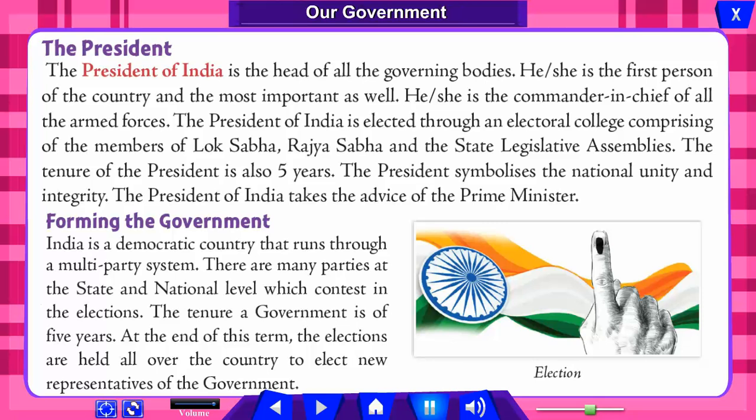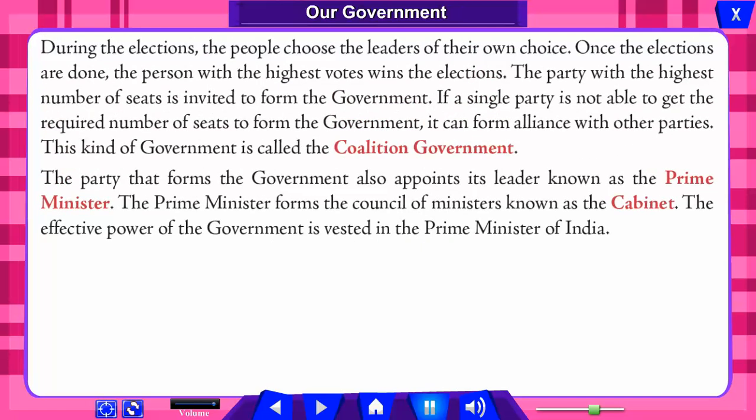Forming the government. A democratic country runs through a multi-party system. There are many parties at the state and national level that contest in the election. The tenure of the government is 5 years. At the end of this term, elections are held all over the country to elect new representatives of the government. During the election, the people choose the leader of their own choice.